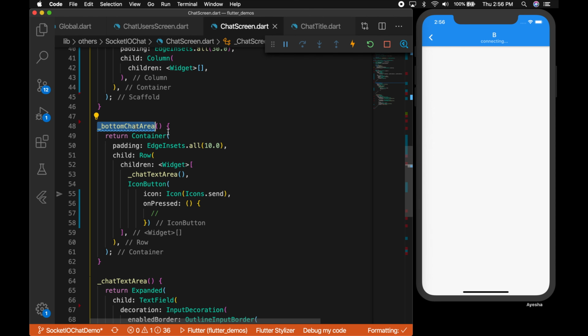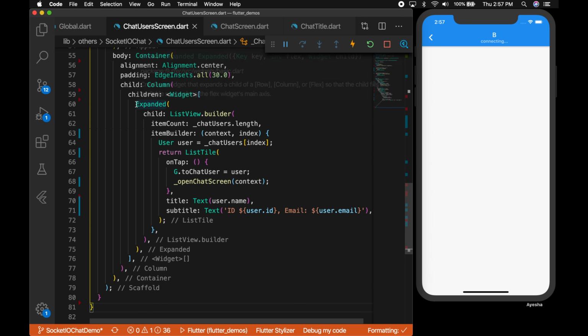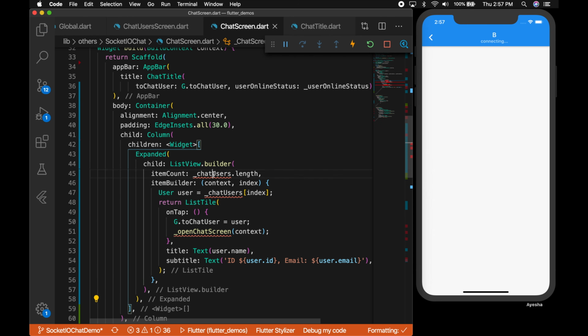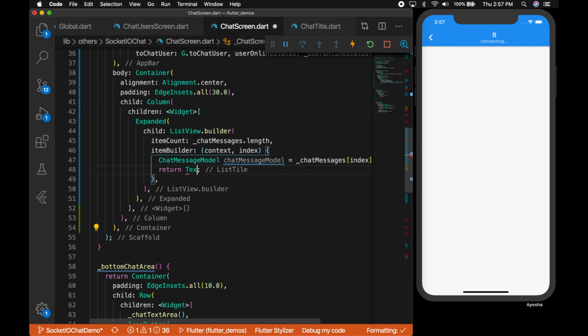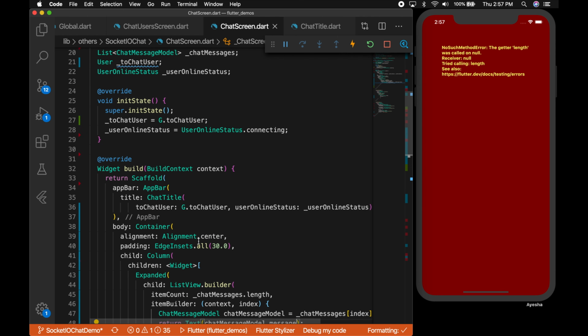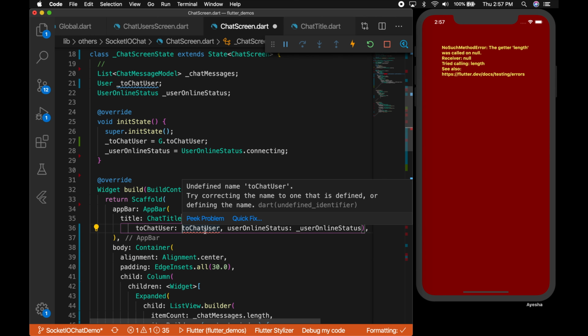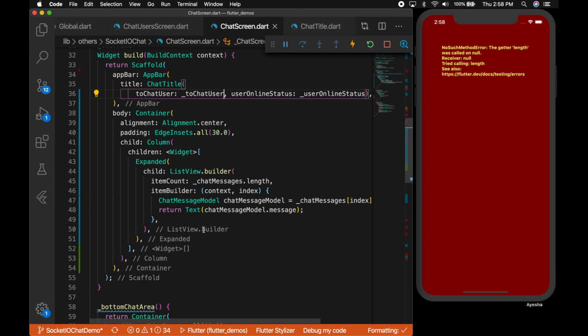Okay, now let's copy the bottom chat area and we need to add it to the column, but before that let's add the list. So that will be the list of messages. So let me paste that and change the array to chat messages, and that will be chat message model. Okay, so each row will have just a text. So just to keep it simple, we will just show the message. Okay, and so let me change that to chat user. Okay, so both should work.